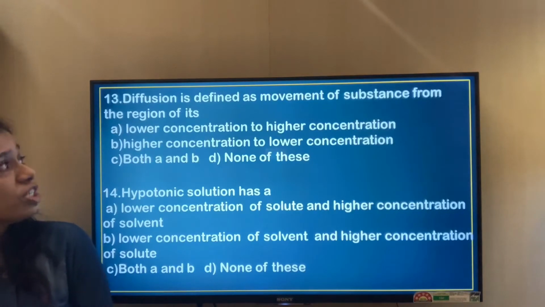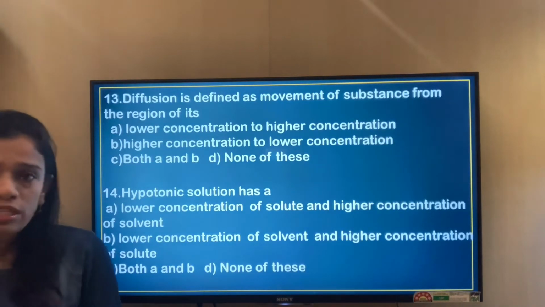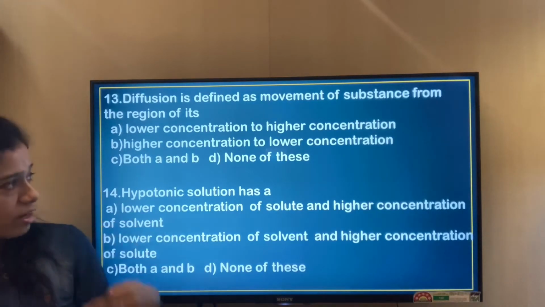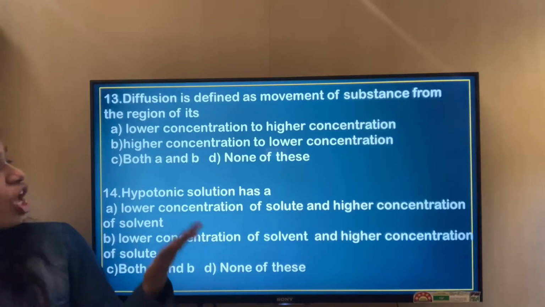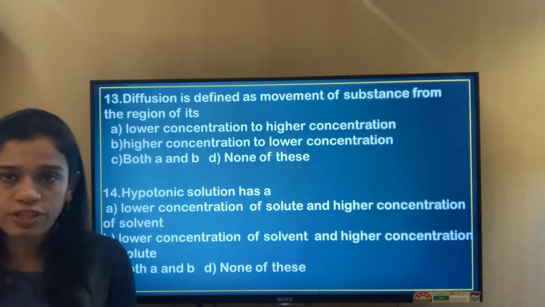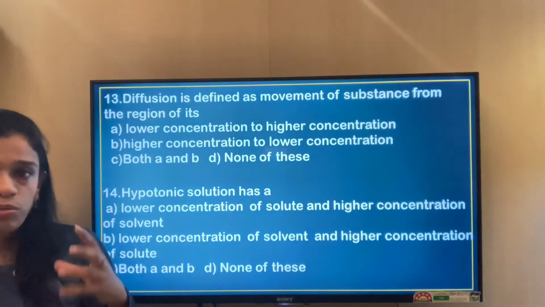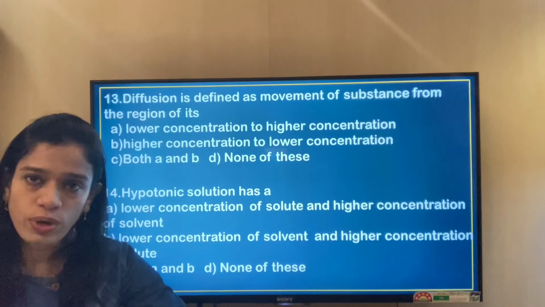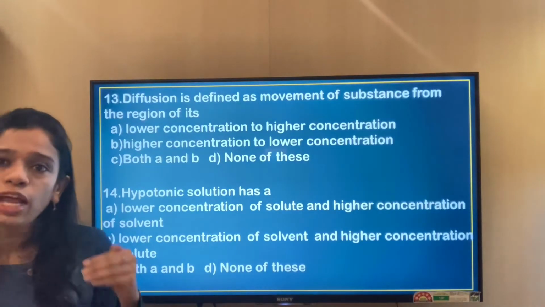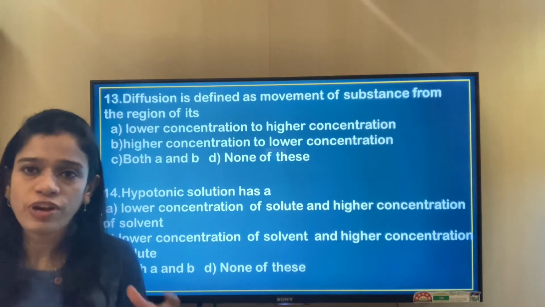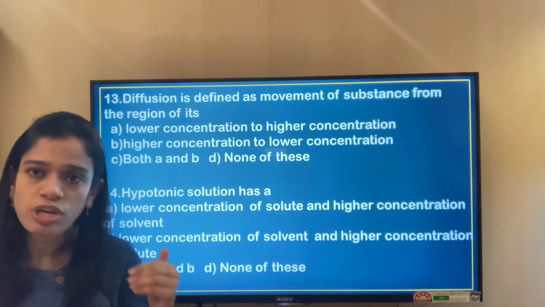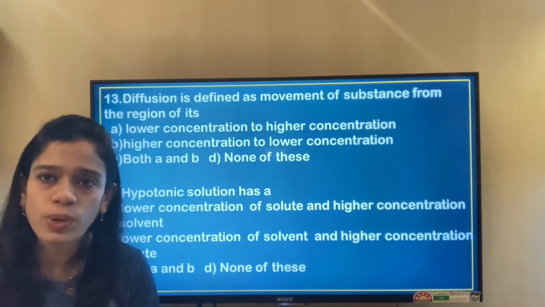So the next question, diffusion is defined as the movement of substance from the region of its. So what is diffusion defined? Lower concentration to higher concentration, higher concentration to lower concentration, both A and B, or none of these. What is diffusion? It is the movement of particles from a region of higher concentration to the region of lower concentration. Diffusion is a mode of spreading out from a region of higher concentration to a region of lower concentration.